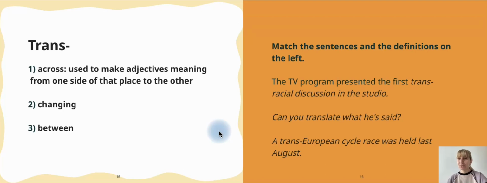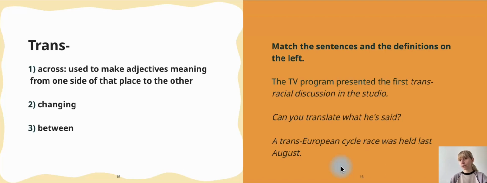Let's look. Here we have transracial, okay, translate, and trans-European. So let's start with the first one. The TV program presented the first transracial discussion in the studio. So that was the discussion between different races. Number 2, can you translate what he said?